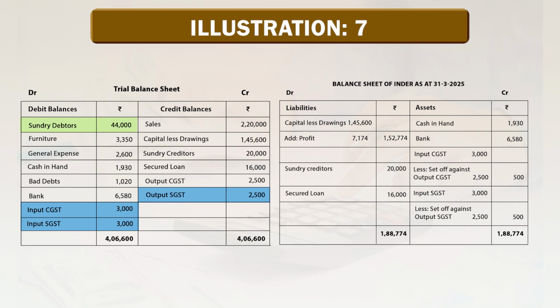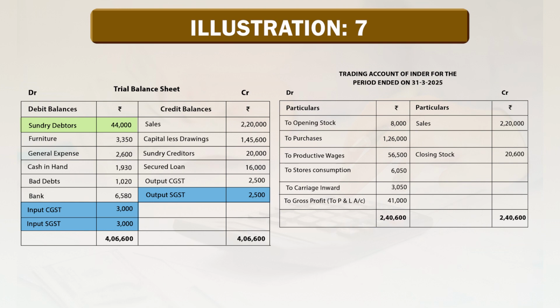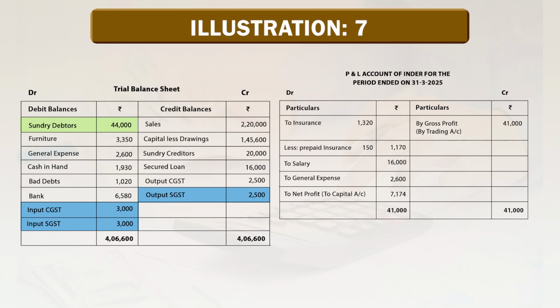So, guys, here we have seen the trial balance sheet as well as the necessary adjustments which are given. With the help of the adjustments, we give entries in the trading account, profit and loss account and final balance sheet. Now, find out the result. The result of the trading account is known as gross profit or gross loss. Here gross profit is rupees 41,000. It goes to the profit and loss account on the credit side.